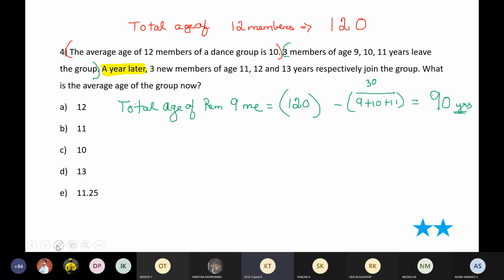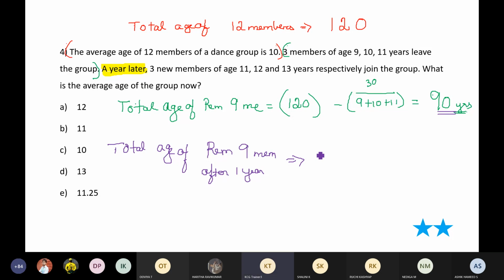What happens a year later? Okay, first let's start with the total age of the remaining 9 members after 1 year. Listen, earlier it was 90 years. After 1 year, what will be the total age of the same 9 people? This is where you're supposed to use your logic. Think carefully and tell me. There are 9 members, their total age was 90.